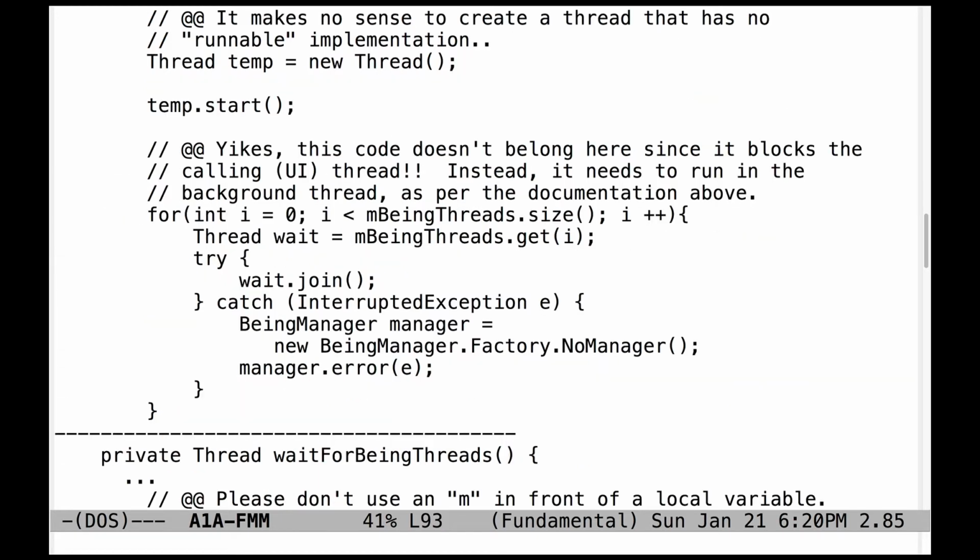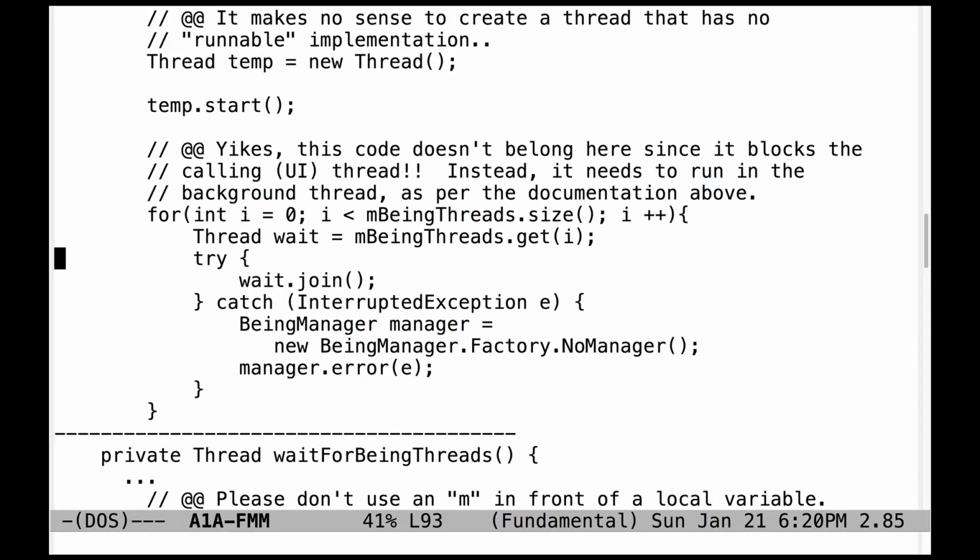Moreover, if you take a look at the rest of the code, this code is then creating a thread, starting it, it does nothing, and then in the calling thread, the user interface thread, it's actually going ahead and doing the join, which is not where this should be taking place at all. Instead, the logic that's shown here, or some variant of this logic, should be taking place in the background thread, whereas here it's running in the UI thread or the calling thread where it's blocking.